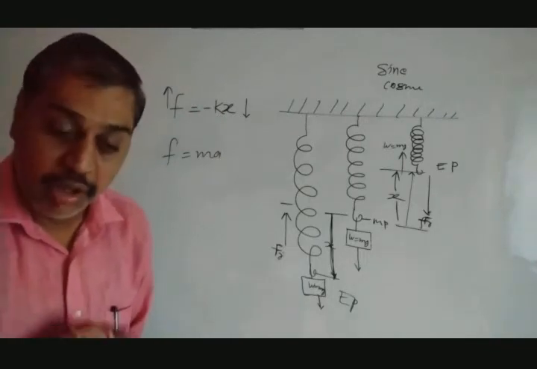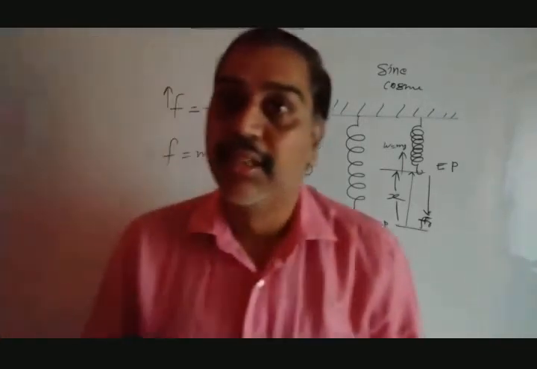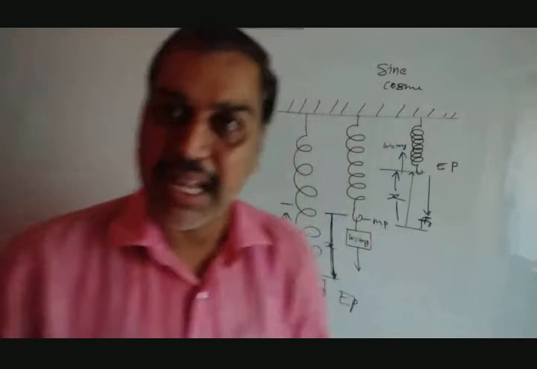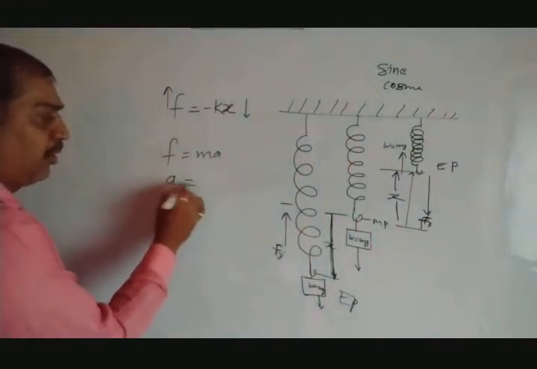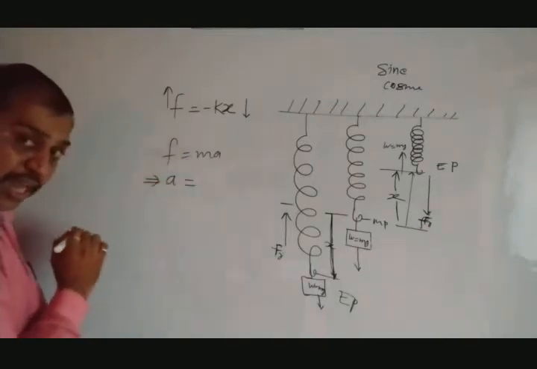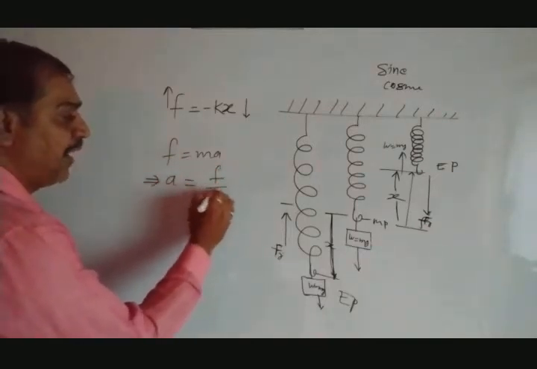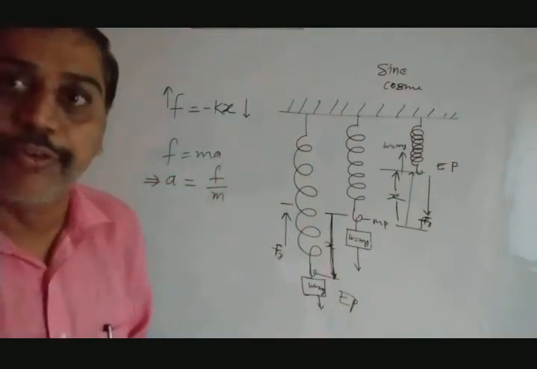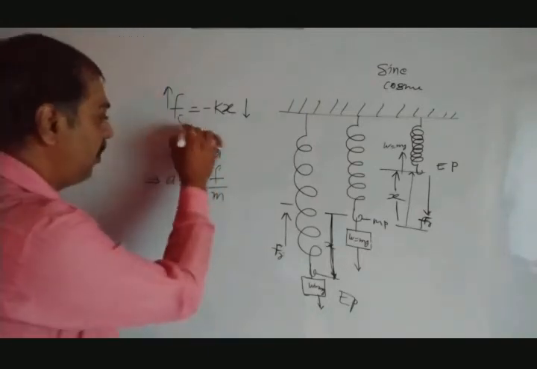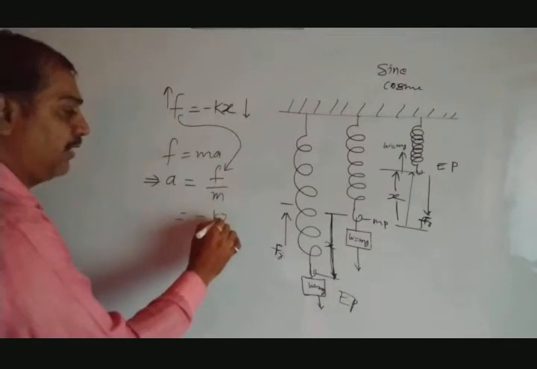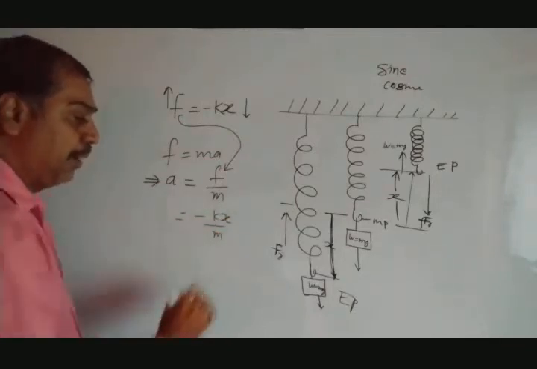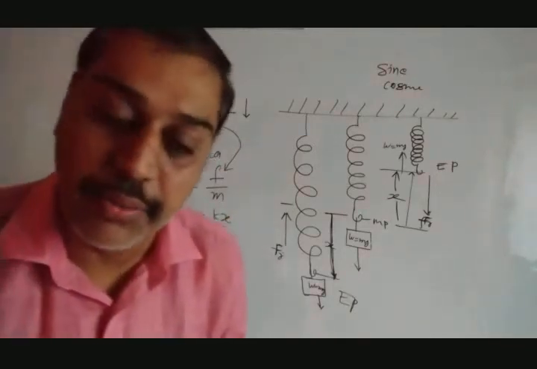Force equal to minus kx, or force equal to mass into acceleration. We can find the value of a from this: a equal to force divided by mass. Now put the value of force here: minus kx divided by m, or k by m into x.